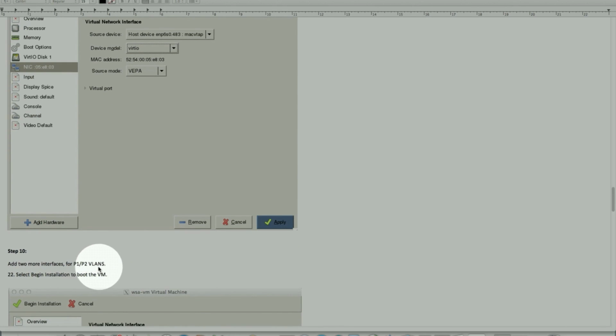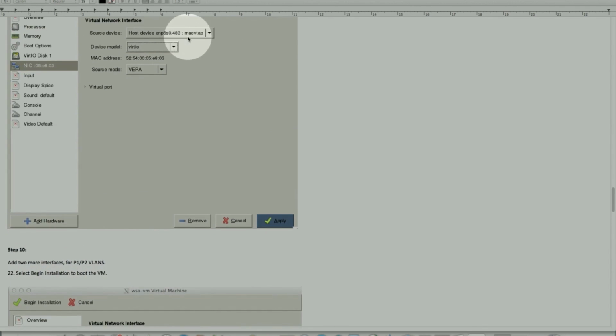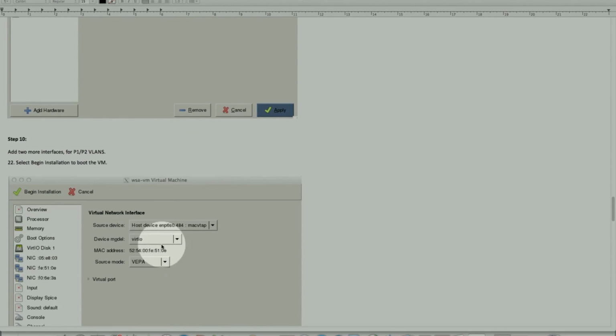Now for the VLAN option, they could all be sitting on the same VLAN. In my example I have VLAN 483, and then the other 2 NICs could be 484, and the third one on 485. Or, for testing purposes, you can have all in one VLAN. I believe it defaults to VLAN 1.